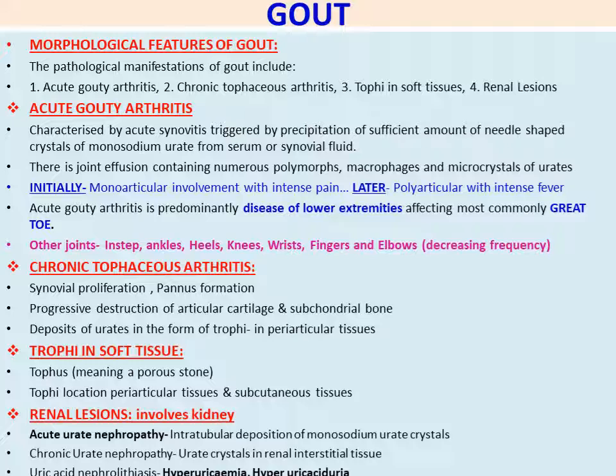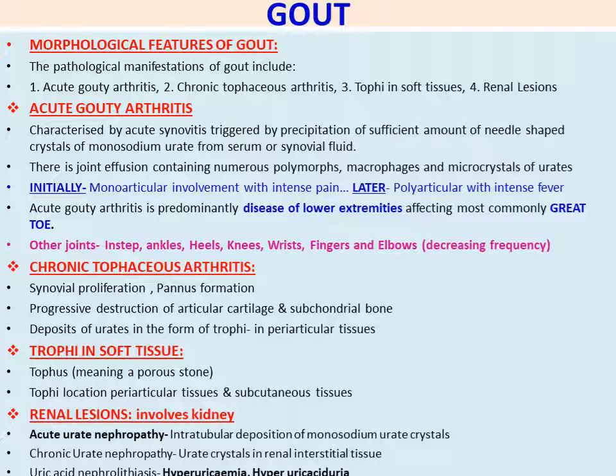First one, acute gouty arthritis, characterized by acute synovitis, that means the synovial fluid joint gets affected. Acute synovitis is triggered by precipitation of a sufficient amount of needle-shaped monosodium urate crystals from serum or synovial fluid. So we can extract these crystals from the serum or synovial joint fluid. There is joint effusion containing numerous polymorphs. So surrounding these crystals we can see the polymorphs, macrophages, microcrystals of urate.